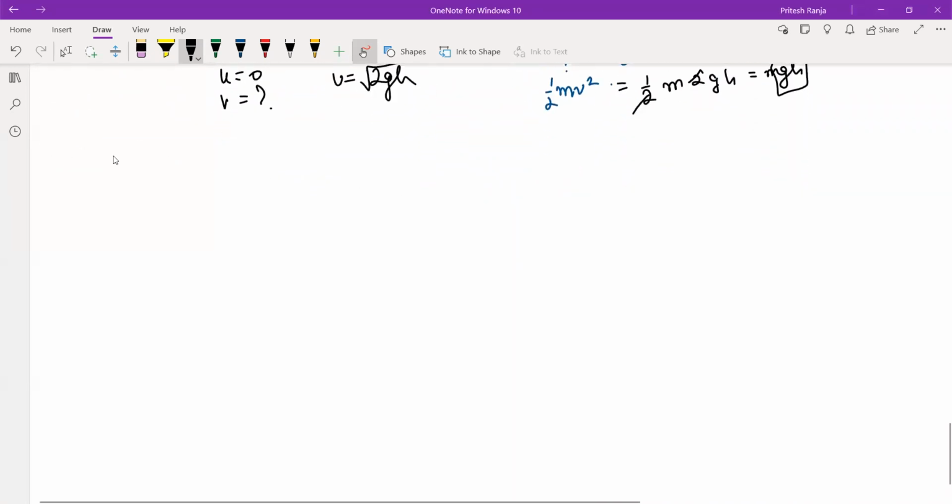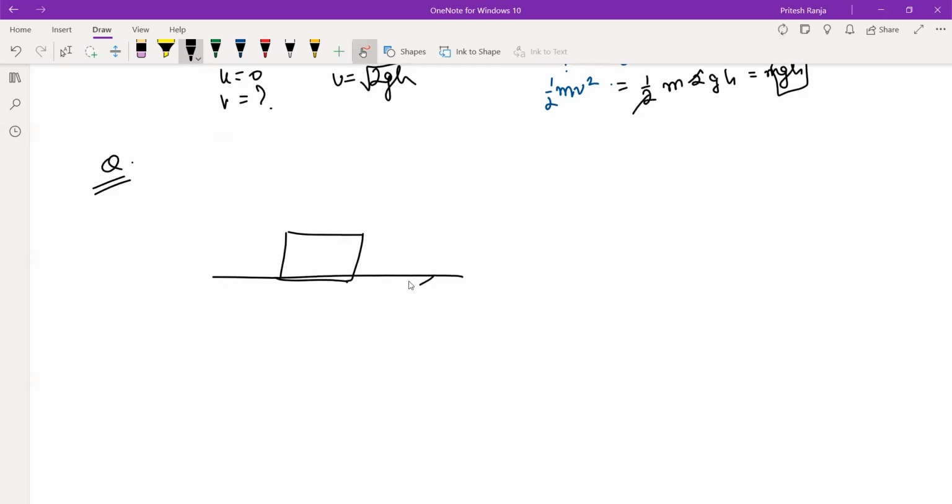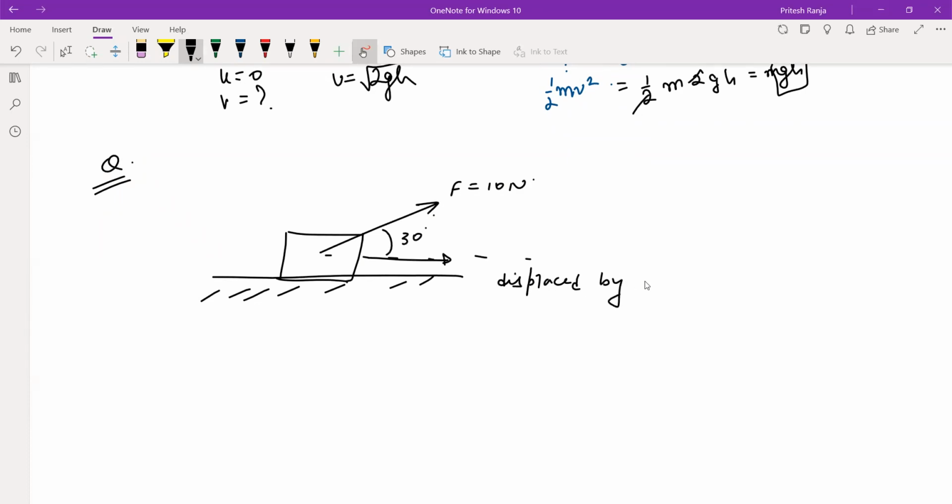So let us now do simple questions. Let's say this is the object and this is the surface. This is the force with which it is pulled, and the object is displaced in this direction. Let's say this angle is 30 degree and the displacement is 10 meters. So you have to find the work done